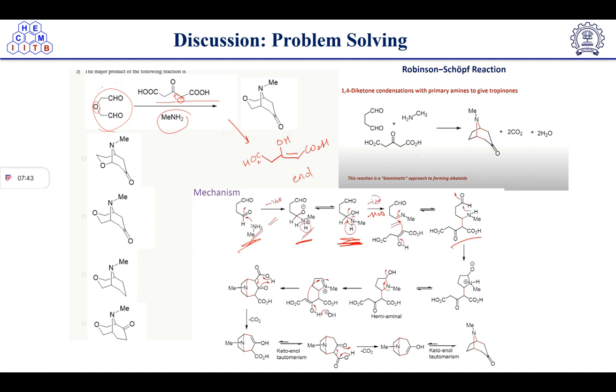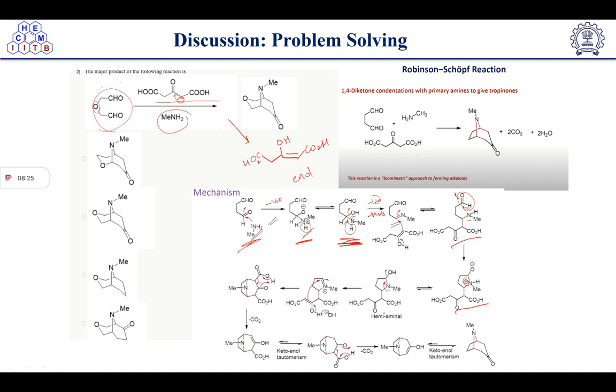Now, all of you know that one aldehyde group is intact in this intermediate, which can behave as an electrophile, right? And here we have nitrogen, which has a lone pair of electrons. So this lone pair of electrons will attack the carbonyl center of the aldehyde, and it will give you a 5-member cyclic ring. After getting this 5-member cyclic ring, what will be the next step? Proton transfer, because the positive charge on nitrogen is here. So proton transfer will take place, which will give you a hemiaminal intermediate.